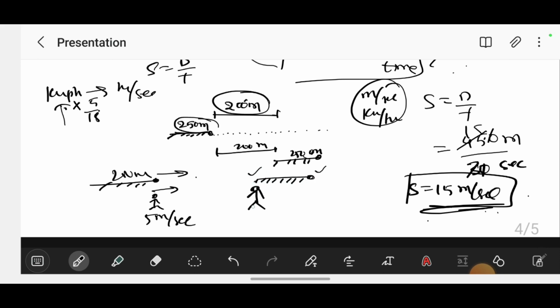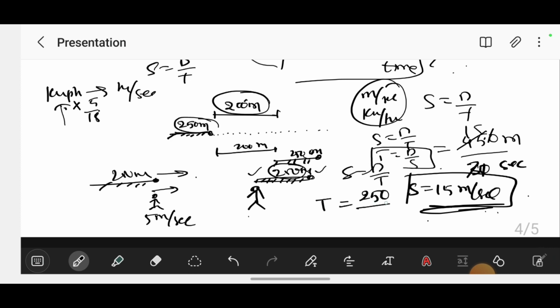So here only the 250 meters, the length of the train, is the distance. Speed equals distance by time, the distance is 250 meters, and we have to calculate time. If s equals d by t, then t equals d by s, so t equals 250 by s.